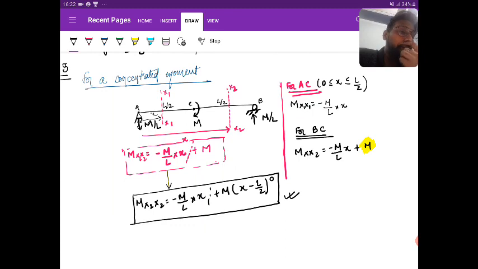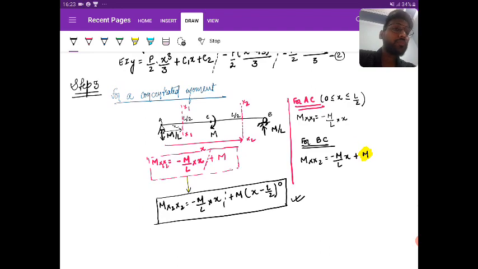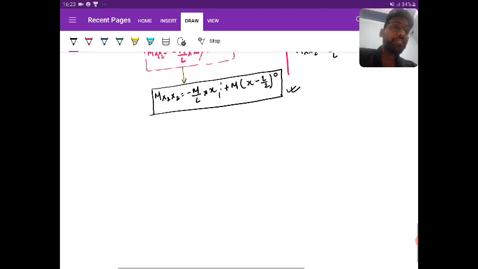So what I'm saying is that if a concentrated moment is acting on the span of the beam, you need to point the distance of the moment when you use the concentrated moment in the equation. You need to keep the power of that particular distance equal to 0, so that it just points the distance and indicates the validity over the beam. Is it clear? Right? So this is step number 3.